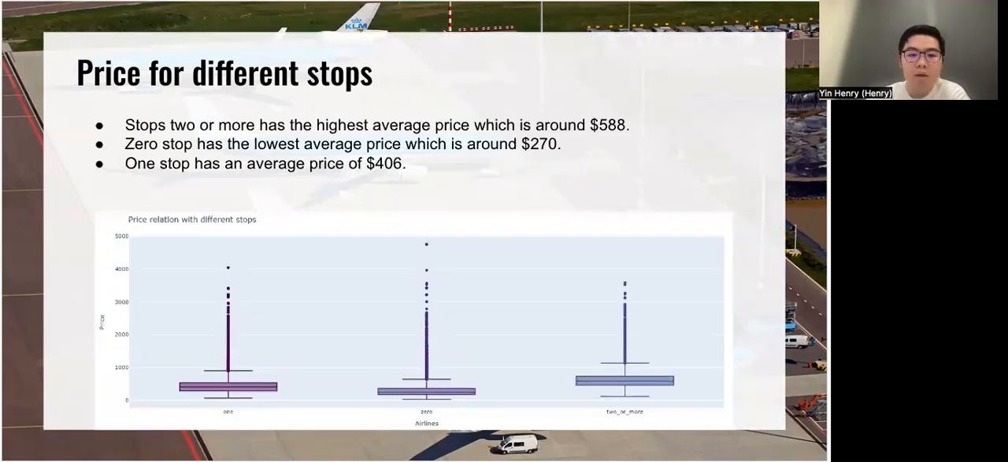So for the price by different numbers of stops, you can see if there are two or more stops, it will have the highest average price. And if there's zero stops, it will have the lowest average price. Maybe it's because the number of stops is correlated to longer distance and longer duration.